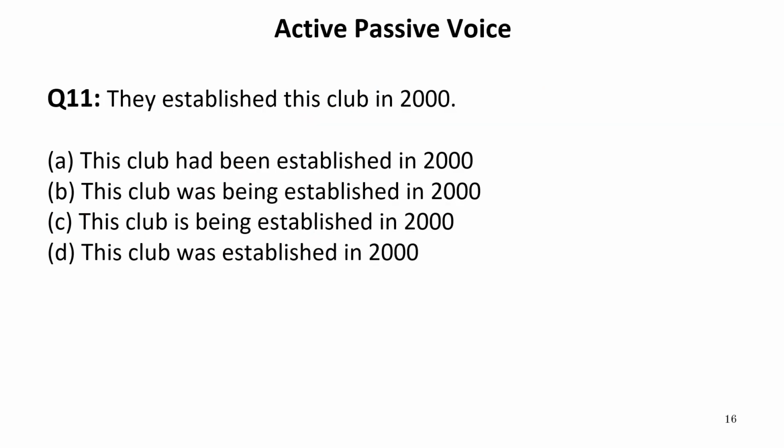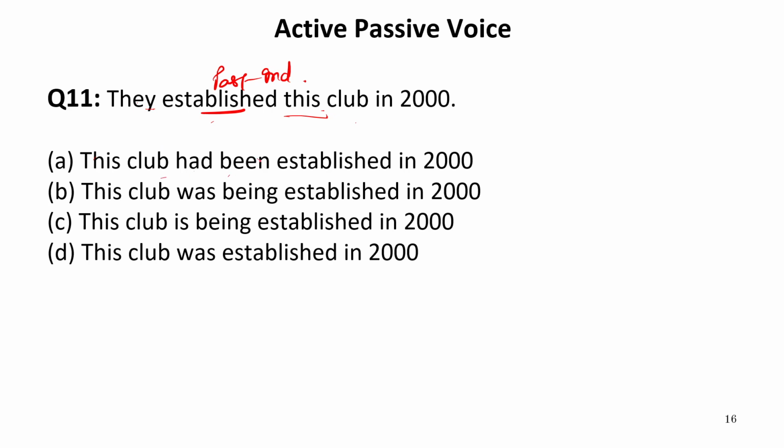They established this club in 2000. So this is past indefinite tense. If we have to convert the sentence into passive voice, this club should be in the subject place. "They" will be in the object place in the objective case, that is, "them."